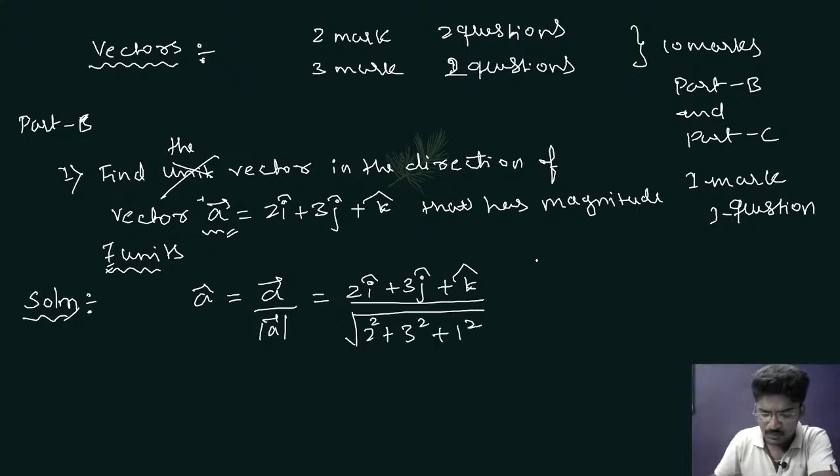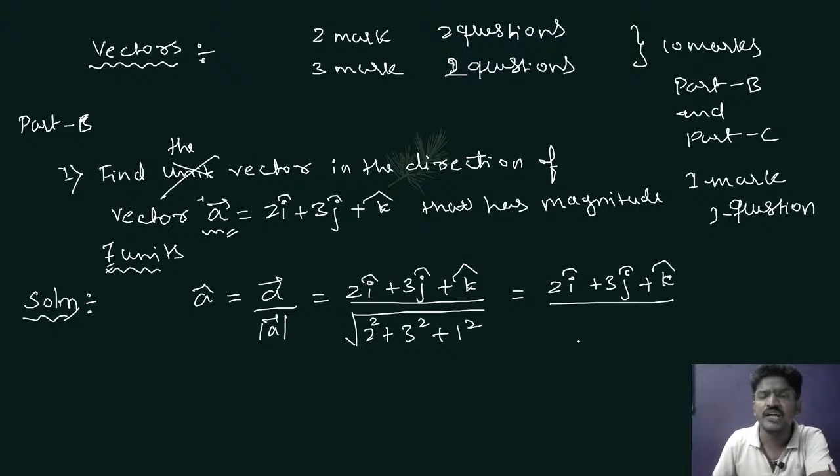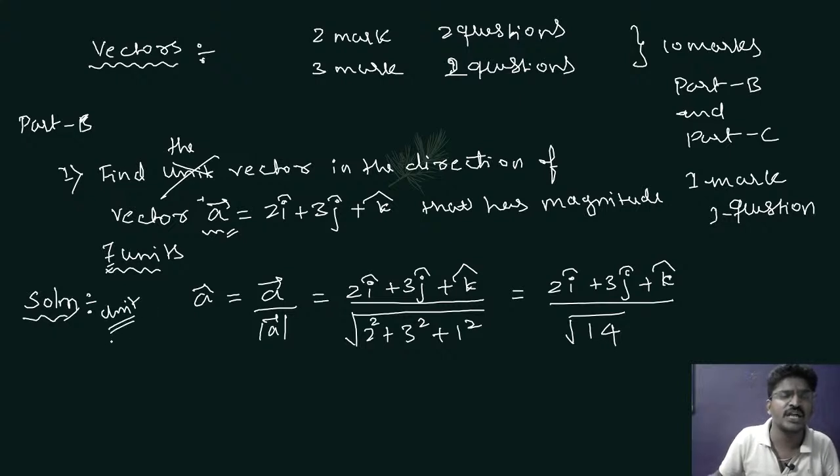Clear? So from this you can understand, that is 2i cap plus 3j cap plus k cap divided by root of 4 plus 9 plus 1. 9 plus 1 is 10. 10 plus 4 is 14. So now this is unit vector. Please understand, this is unit vector.